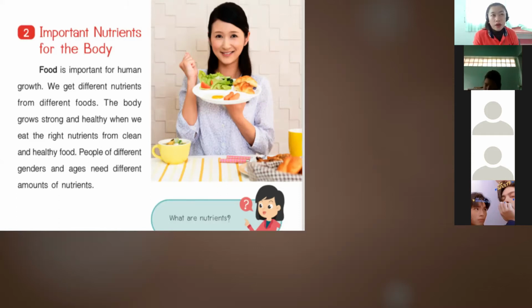If you are younger, you need a smaller amount of nutrients. If you are bigger or at a different age, you need more nutrients, whatever is suitable for your body.